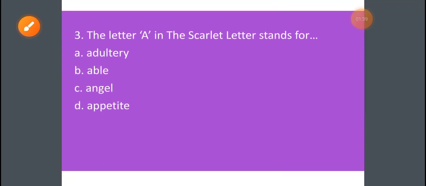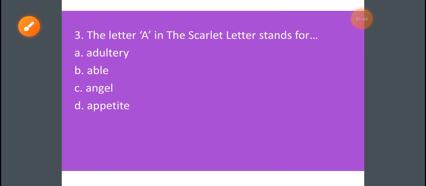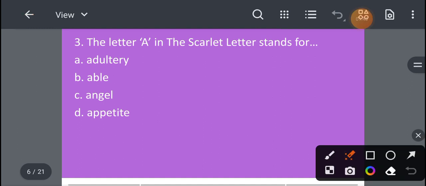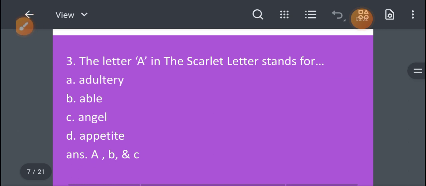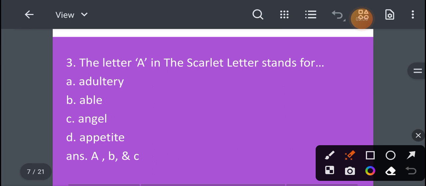Let's move to the next question, that is letter A in The Scarlet Letter. Letter A in The Scarlet Letter stands for option A adultery, option B able, option C angel, and option D appetite. So, what will be the right option for this question? And that will be adultery, able, and angel.